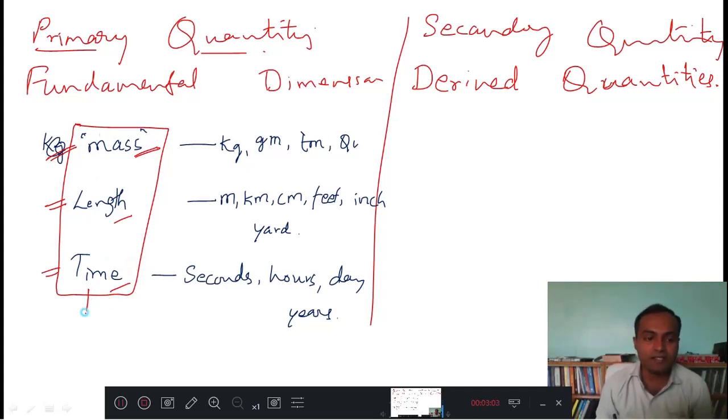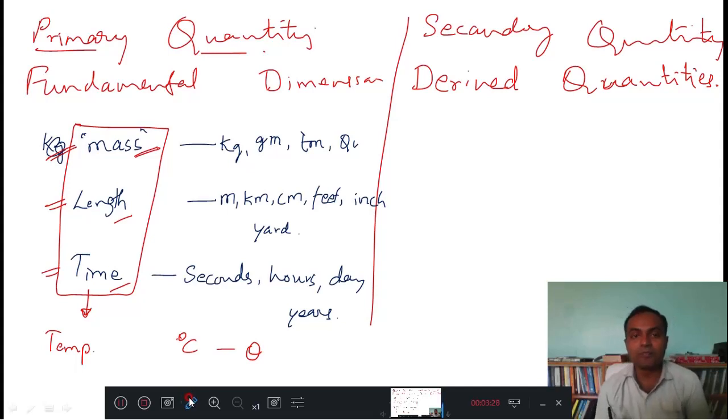And nowadays the international standard includes one more fundamental dimension, that is temperature. Temperature is also an independent parameter, and it is measured in terms of degree centigrade. Therefore we will consider it as theta, degree centigrade. Understood? And what are the secondary quantities or derived quantities?